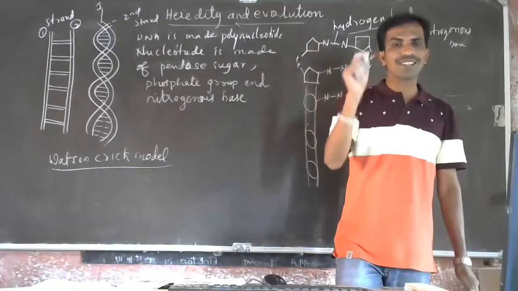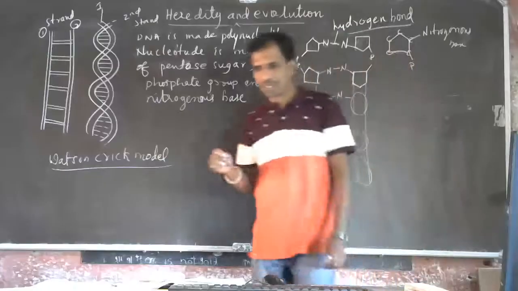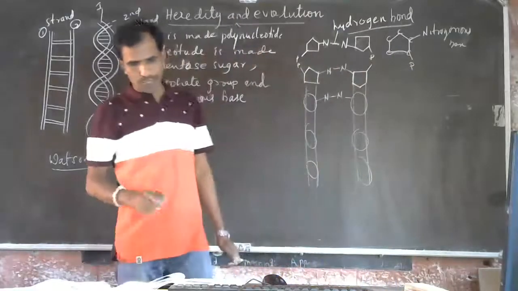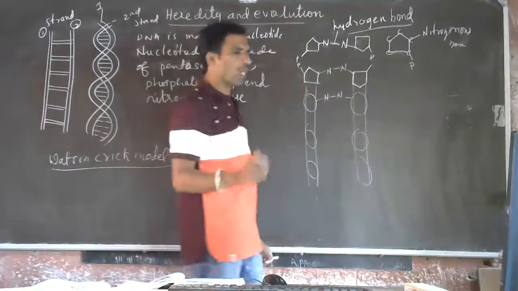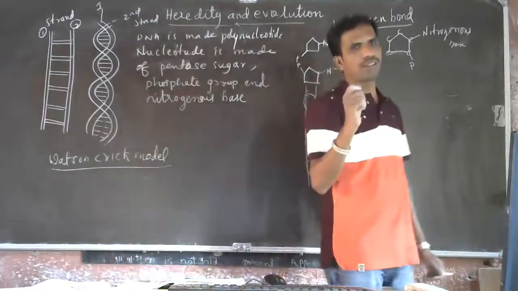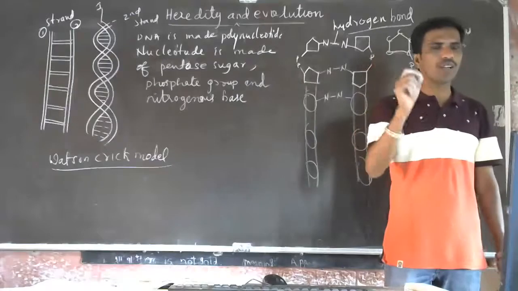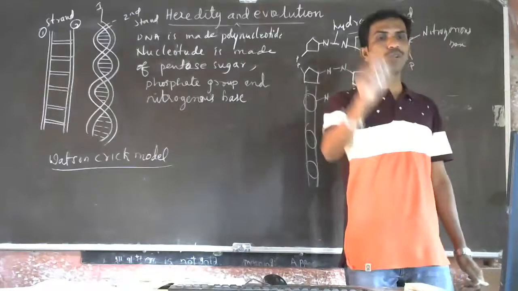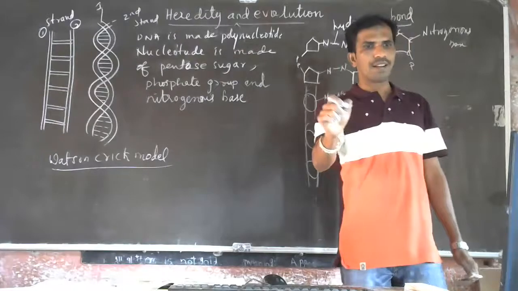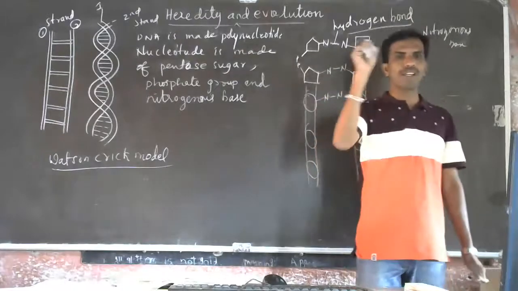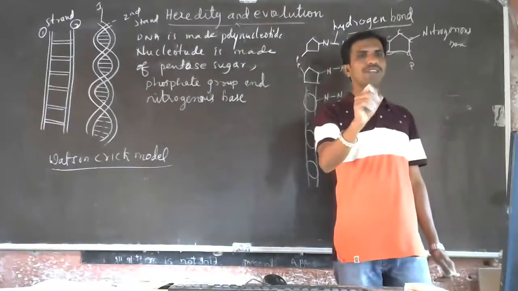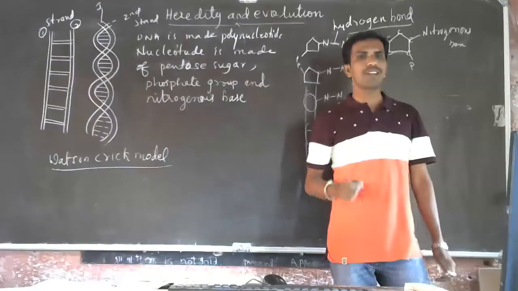During cell division, to ensure the equal distribution of genetic material to the daughter cells, exact copies of the DNA are produced. That is called DNA replication.